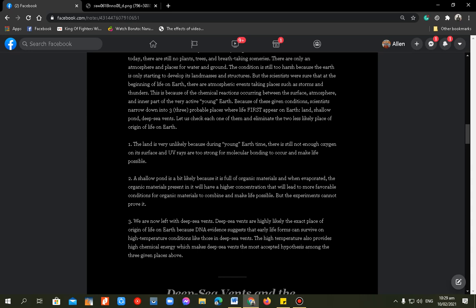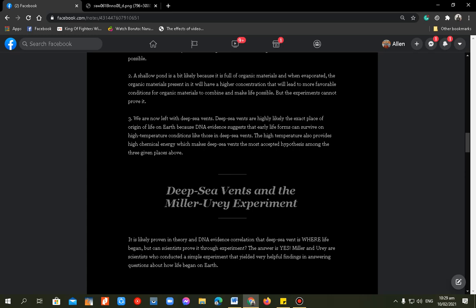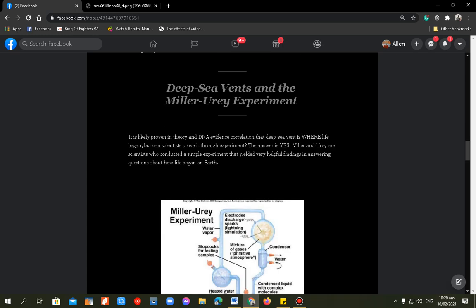So, among those three probable places where life first appeared on Earth, we consider po yung pangatlo, yung deep sea vents. So, ano ba yung sinasabi dito sa deep sea vents and the Miller-Urey experiment? Dito kasi, in deep sea vents, it is likely proven in theory and DNA evidence correlation that deep sea vent is where life began.